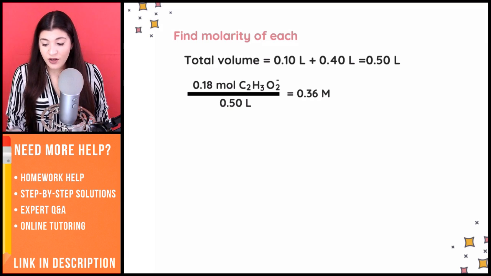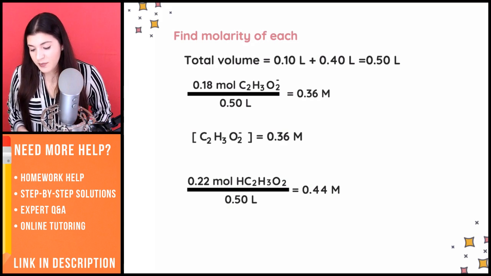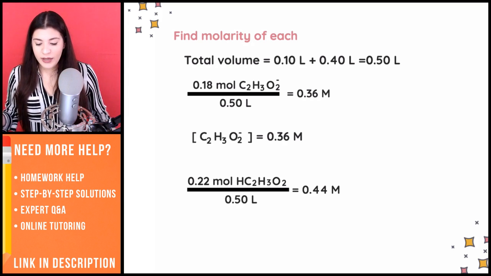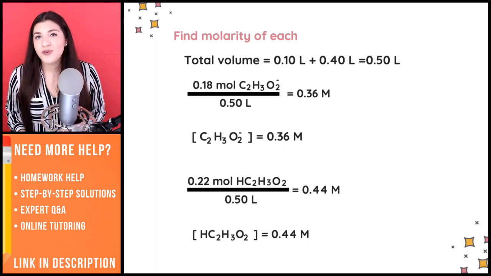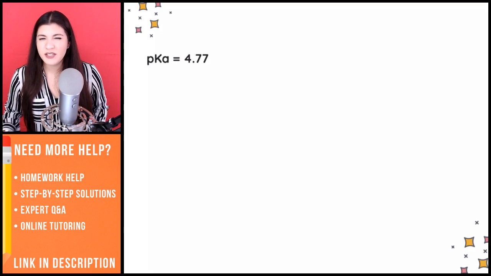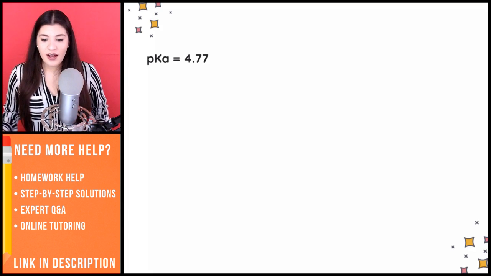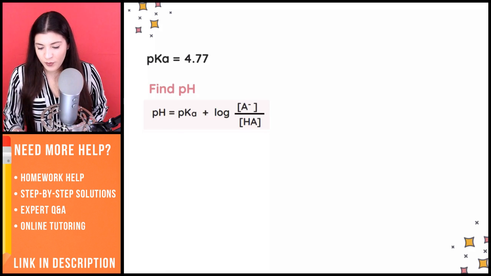And now this gives us the concentration of our conjugate base. And then next, I'm going to find the concentration of our weak acid. And that would give us that. From there, we're going to use the same formula that we found before. So we said our pKa, that doesn't change, right? That's going to be the 4.77 because we still have the same Ka for acetic acid. So we're going to find the pH using the same formula.